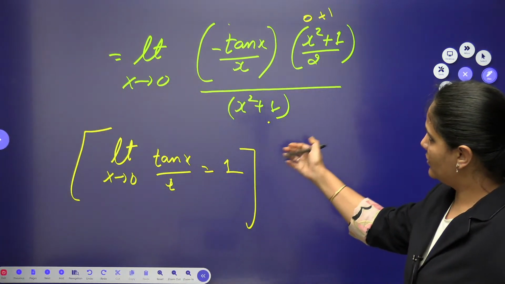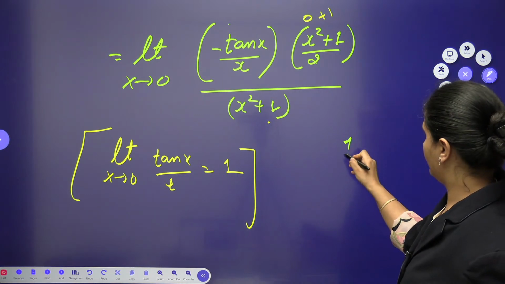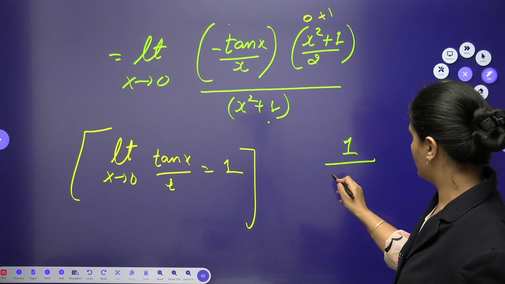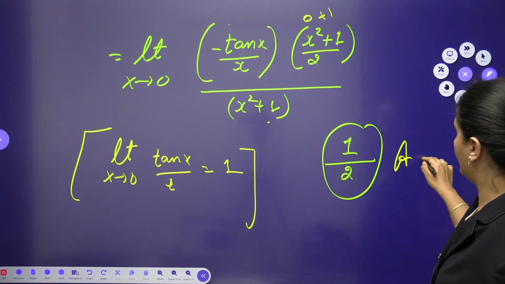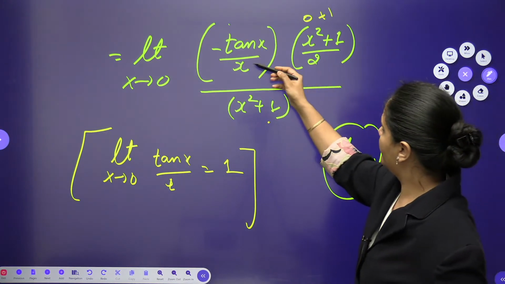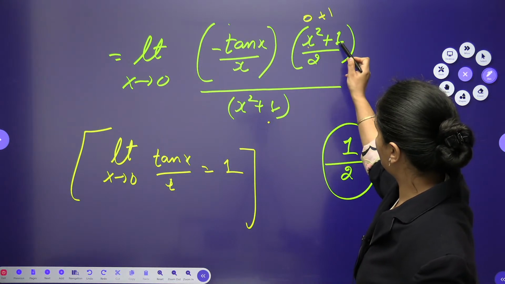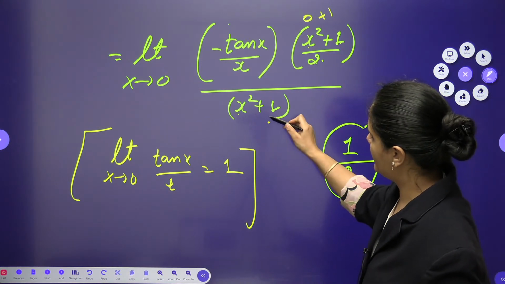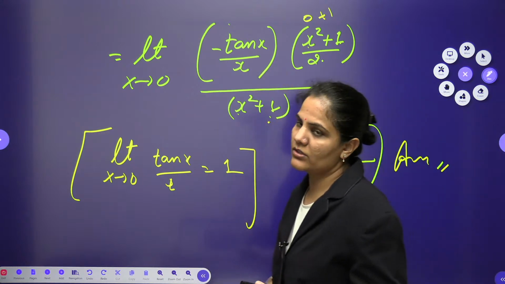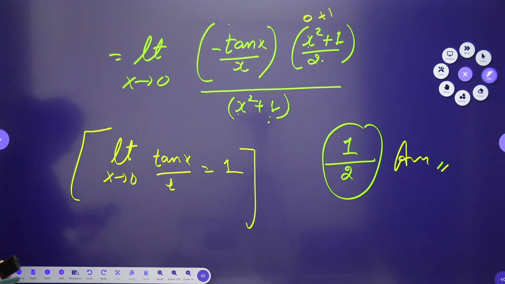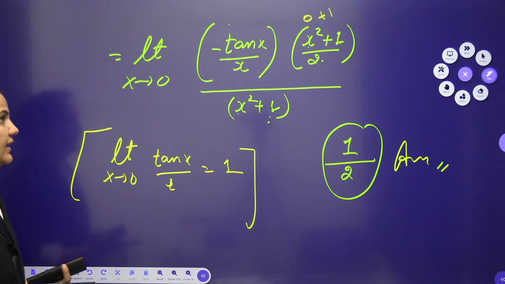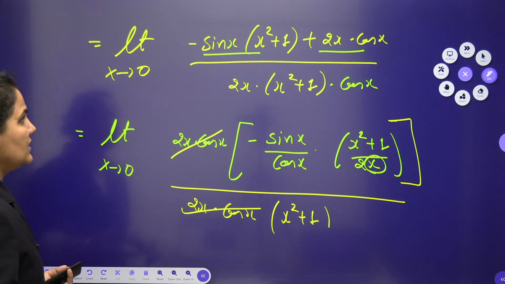So limit x tends to 0, 10x by x will be 1, so I am having 1 from here, and this will be 2, so 0 plus 1. So you can write the final answer will be 1 by 2, because when you approach it, this will become 0, you are having 1 by 2 from here, you are having 0 from here, and this will also become 1 by 2, right? So the final answer will be 1 by 2 in this case.